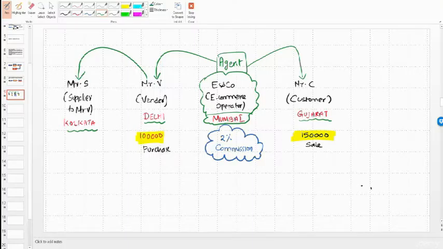This e-commerce company is facilitating the sale to Mr. C from Mr. V. Mr. V is going to sell his products which he purchased for 1 lakh to customer Mr. C in Gujarat for 1,50,000. So we have to pass entries for this. And he purchased this 1 lakh from Mr. S from Kolkata. We have to pass entry for that also.